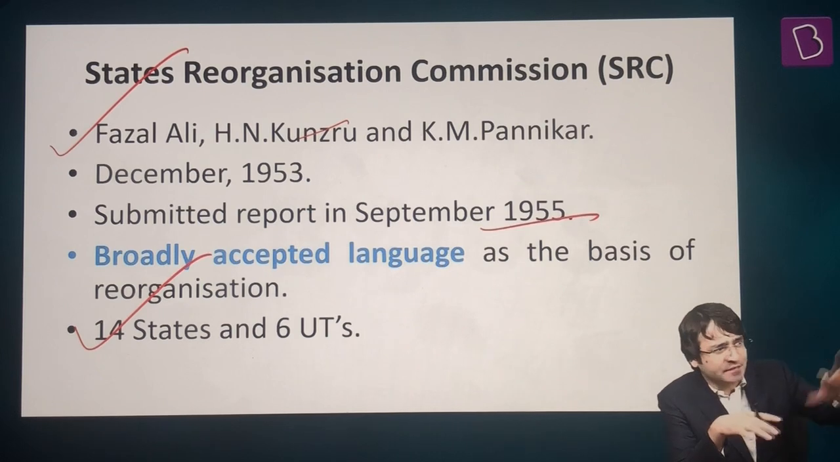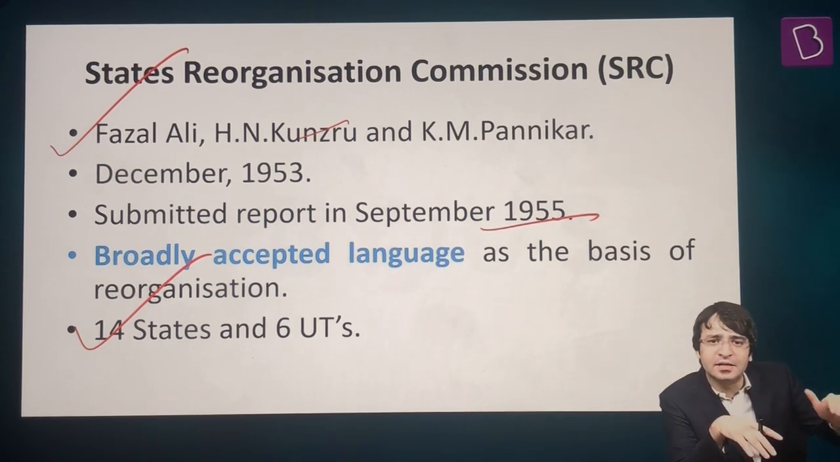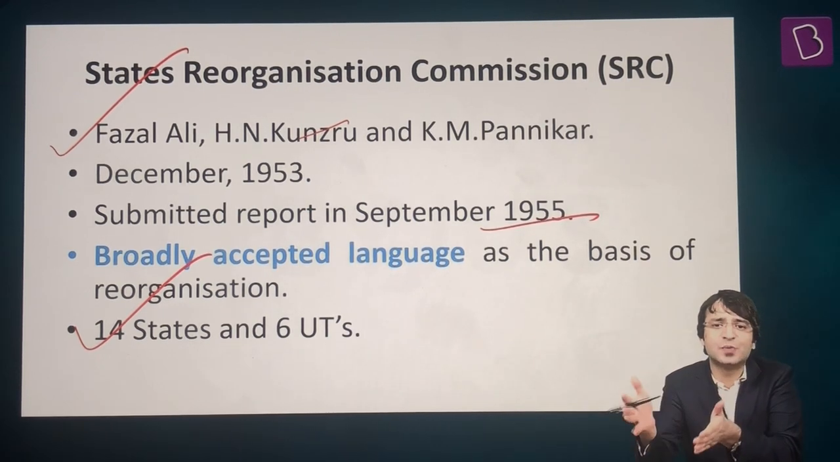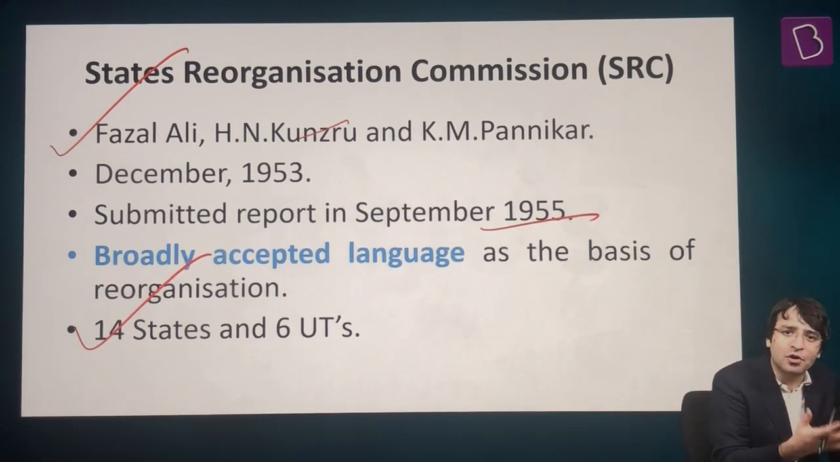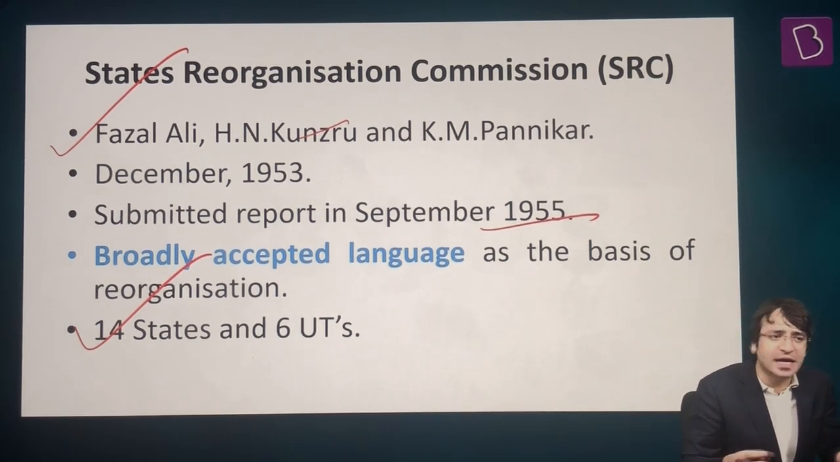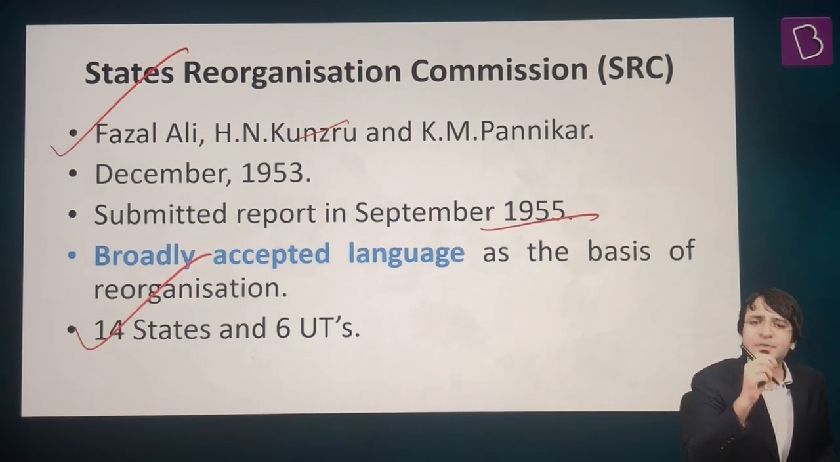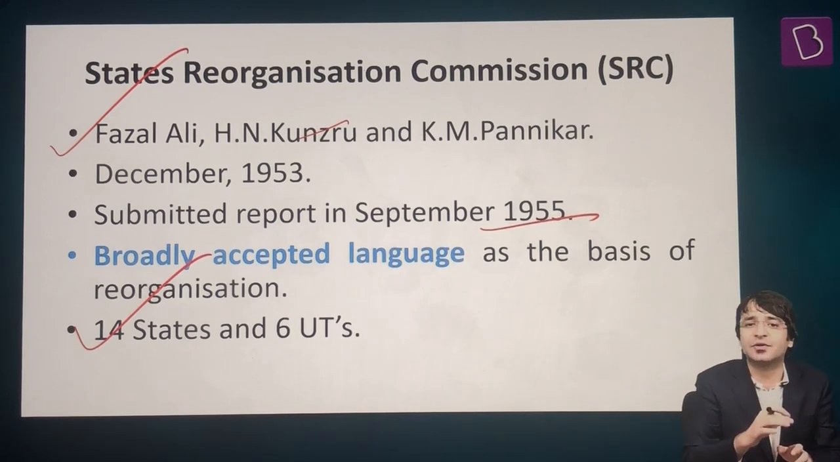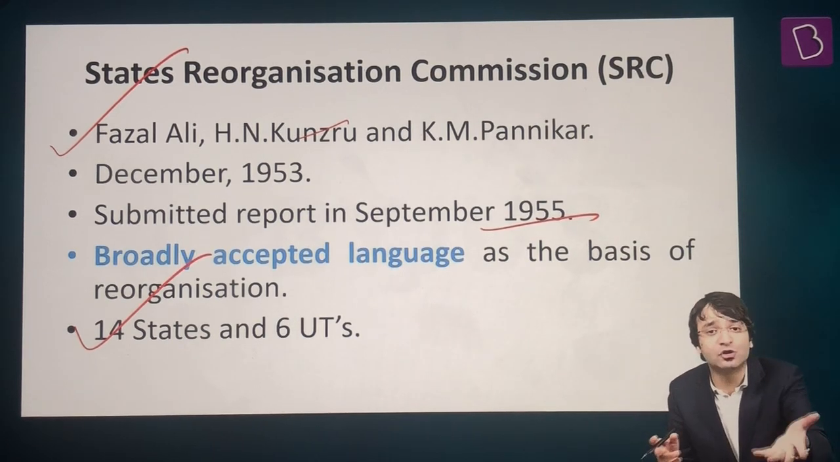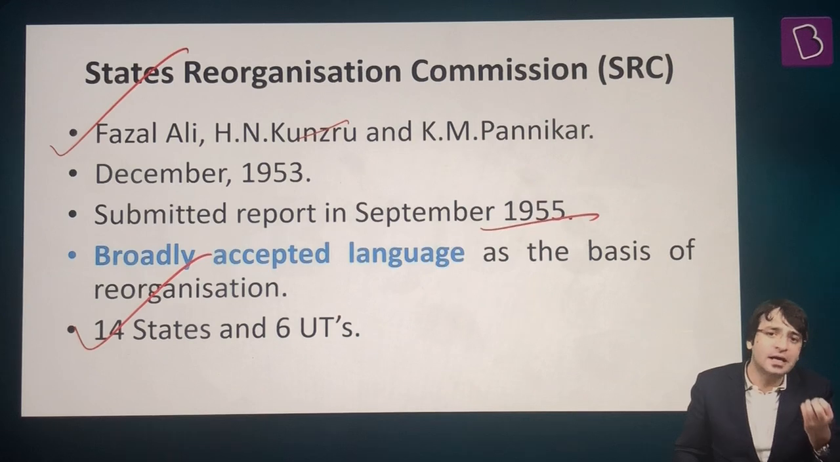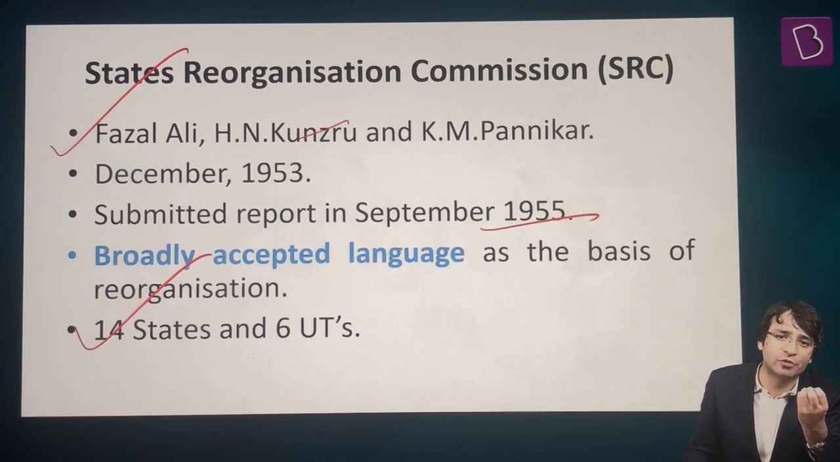That means if you look at 1950, Part A, B, C, D, then various commissions were set up to tell us how we can reorganize this country. The commission said administrative convenience should be your moot point. Administrative convenience should be the sole criteria in reorganizing the country. Protesters said, no, language should be respected. And ultimately, the States Reorganization Commission was set up.